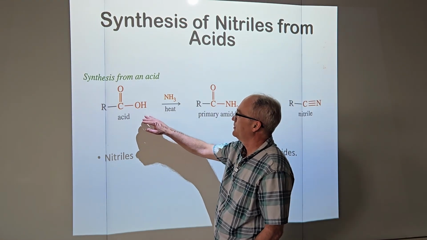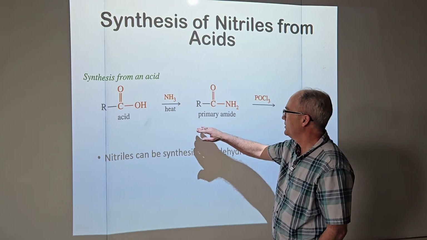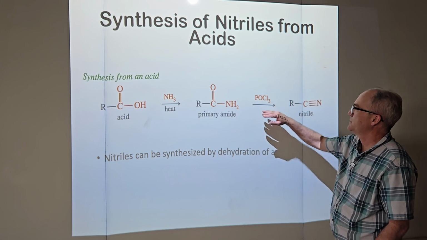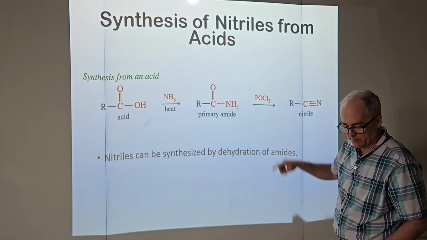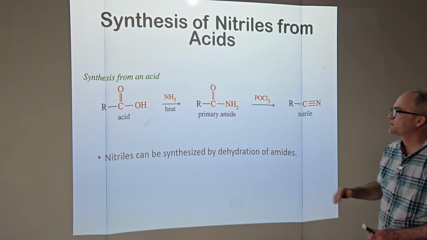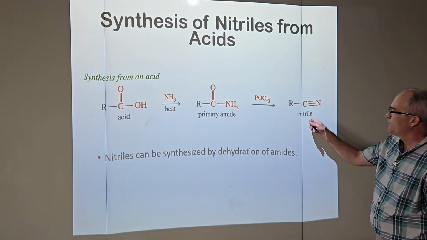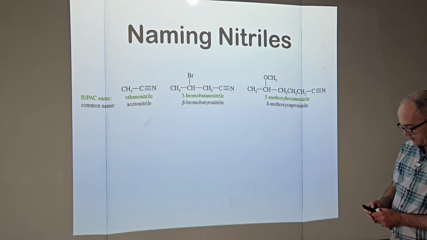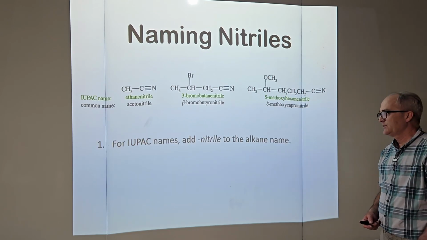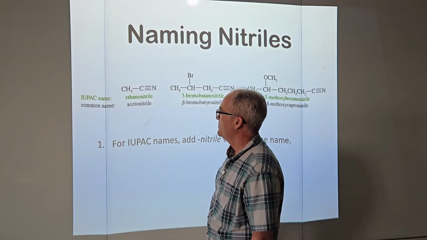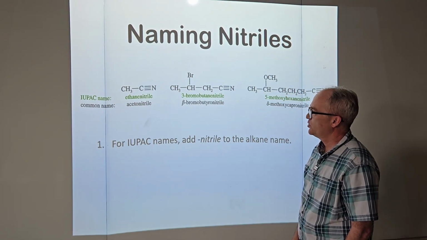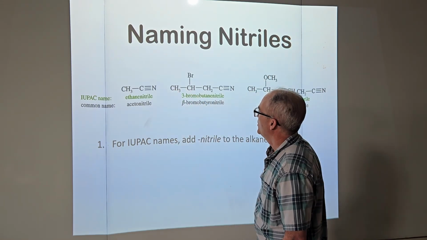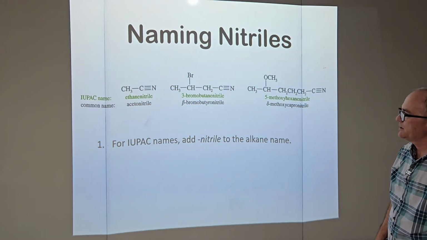So how can we get a nitrile group? We can start with a carboxylic acid, add some ammonia, heat it up, get our primary amide, and we have these phosphorus compounds. This is phosphorus in the +5. There's a whole slew of these things, and that forms the nitrile. Dehydration. How do we name nitriles? Fairly straightforward. Add nitrile to the alkane name. 2-carbon chain, ethane, ethane nitrile. 1, 2, 3, 4, 1, 2, 2-bromobutane nitrile.